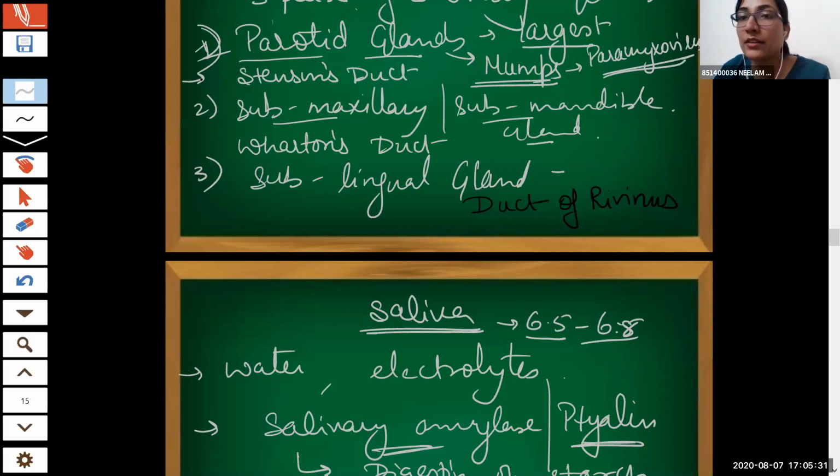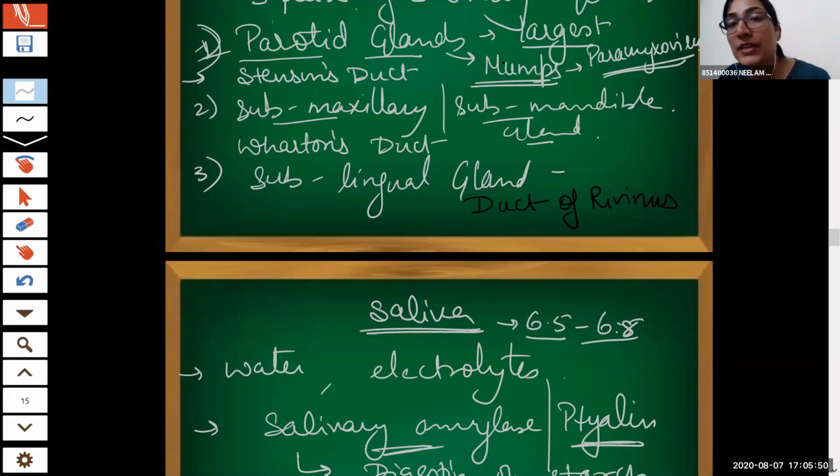What about weightage for this chapter? It has a very high weightage. The physiological chapter has an equal weightage actually. Oh, okay. Thank you so much.